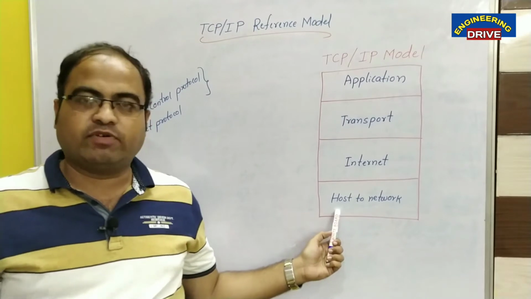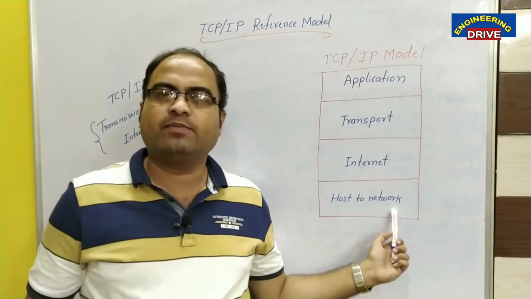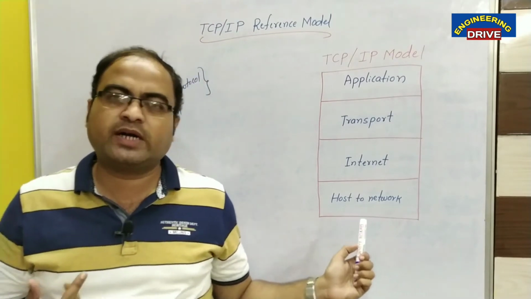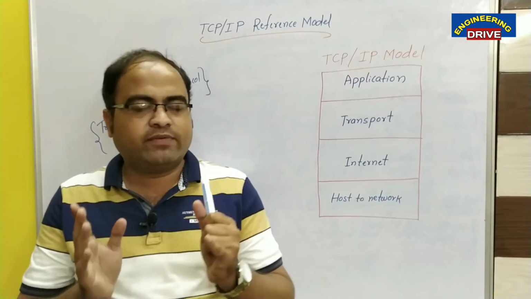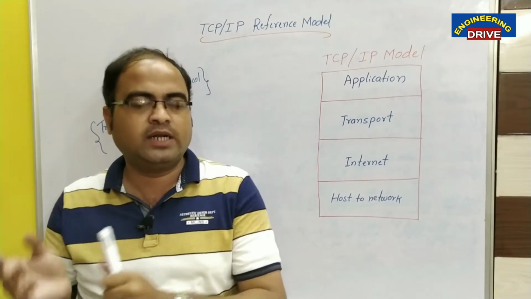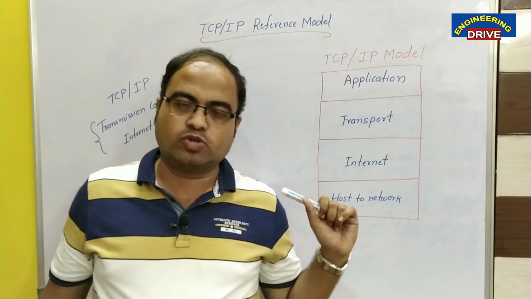Now let us discuss the first one, host to network layer. This host to network layer is a combination of the previous 2 bottom layers in the OSI model. What are those 2 layers? Physical layer and data link layer. Whatever activities the physical layer and data link layer do in the OSI model, the same activities are taken care of by the host to network layer also.